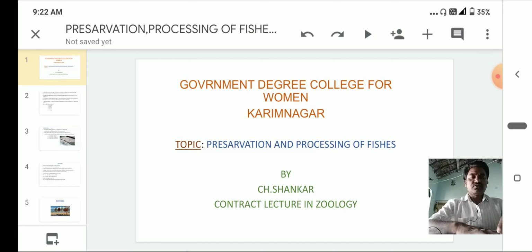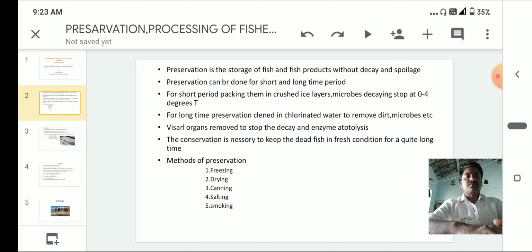That is most important, because buyers have more interest in fishes that are in live condition. So this is about live preservation. And the second one is preserving in dead condition.